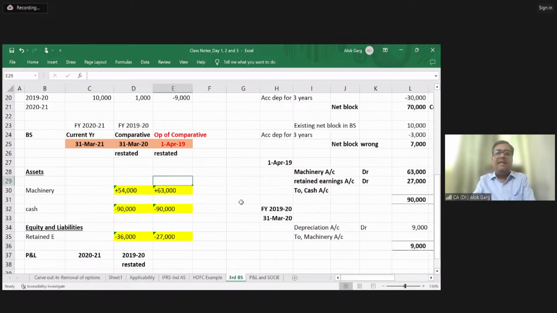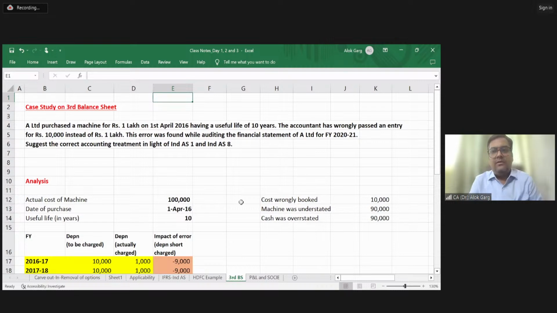This is not the complete balance sheet. I am saying that these line items will be impacted by these amounts, right? Is that clear? Sir, do we need to change our income tax return also? Friends, this standard only talks about accounting treatment, not income tax. गलती तो पहले भी होती थी ना अकाउंटिंग स्टैंडर्ड में, तो जो आप इनकम टैक्स में करते थे वैसे ही आप अभी भी करो, right? This standard talks about how to treat in case of correction of error, in case of change in accounting policy, how to treat these items, okay?